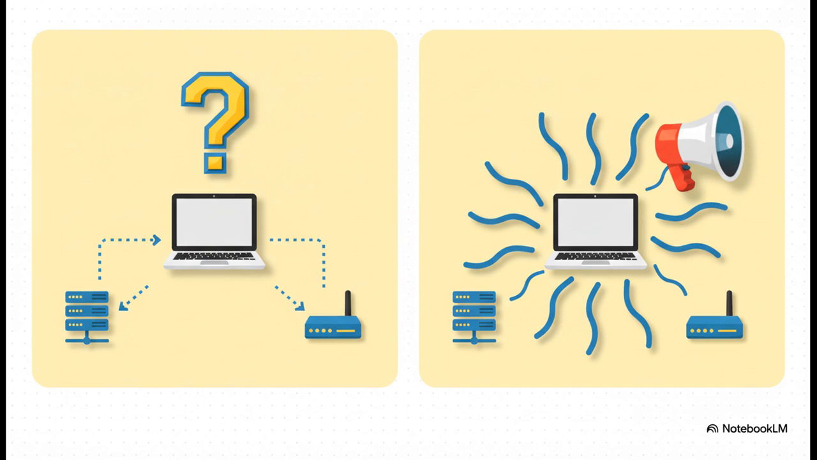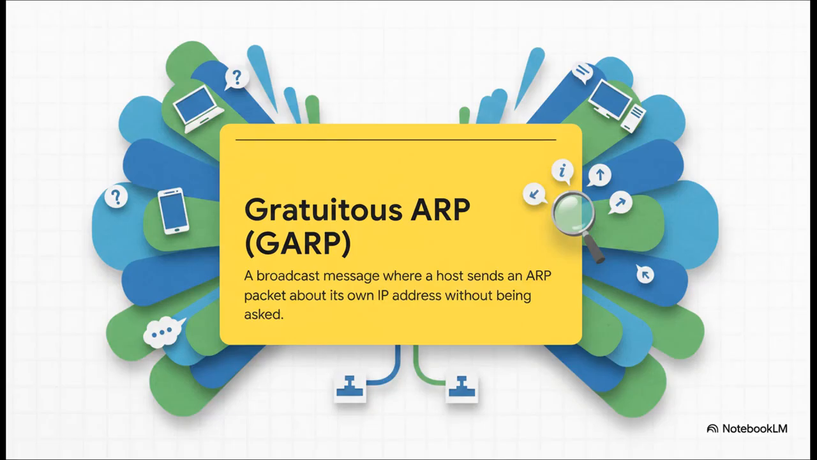But Gratuitous ARP, it's the complete opposite. It's not a question, it's a declaration. It's a device standing up and saying, just so everyone's aware, I have this IP, and here's my hardware address. One's asking, the other's telling. That's the key. So let's just lock in that formal definition, so we're all on the same page.